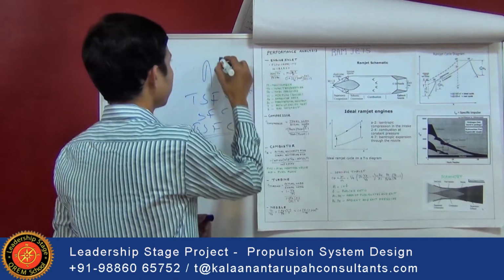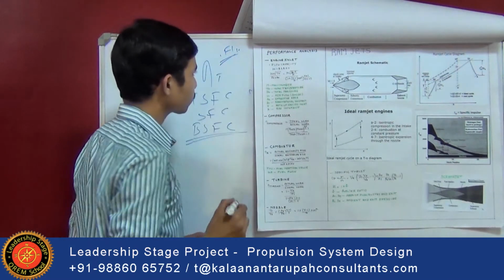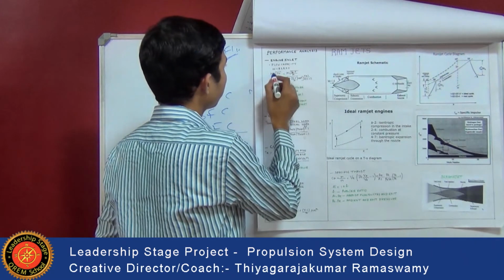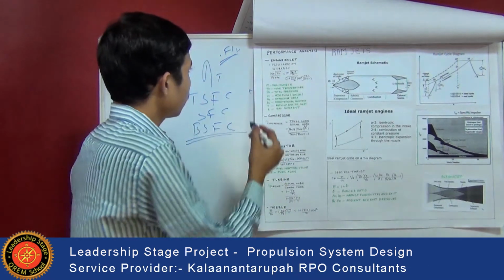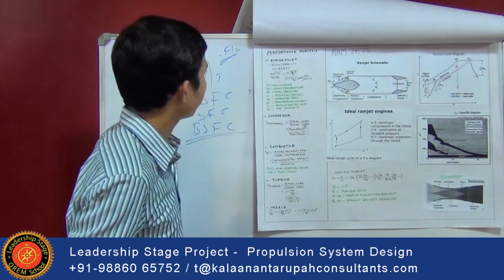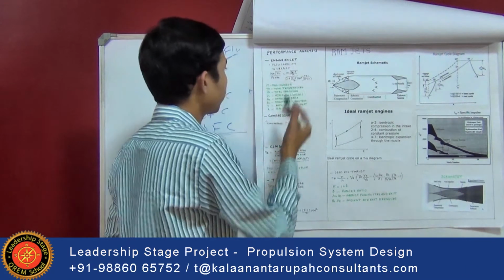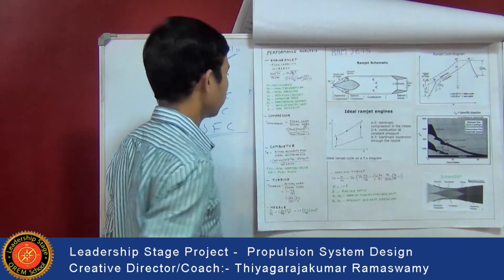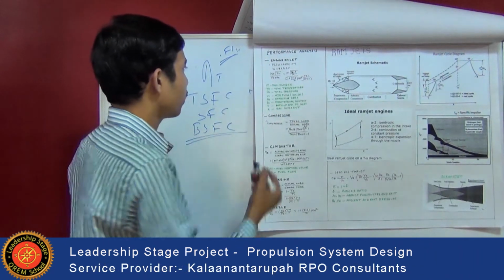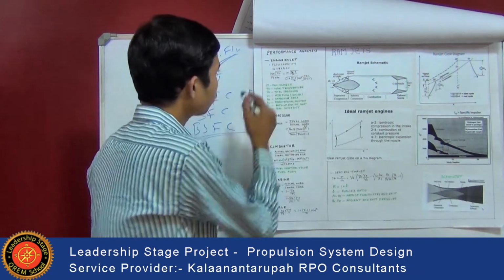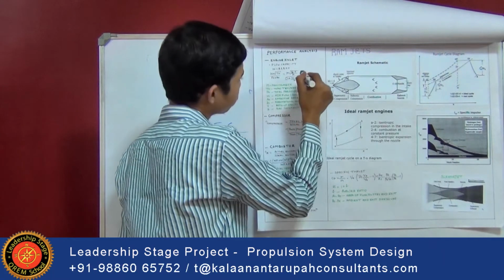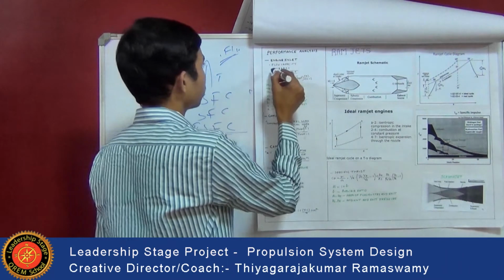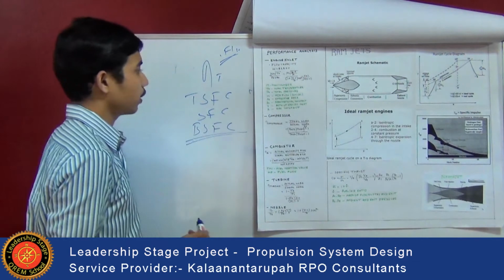First, let's see what is the flow capacity. That is flow capacity at the inlet. That is nothing but W is equal to rho AV. This can be calculated in the formula W into root of Tt, that is Tt is nothing but total temperature, to the product of the Pd into AE, that is nothing but total pressure and the effective area, which is equal to Mach number into square root of Gc into gamma divided by R. Gc is nothing but the gravitational constant, gamma the ratio of specific heats and R the gas constant. To (1 plus (gamma minus 1) divided by 2 into M square) to the power of (gamma plus 1) divided by 2 into (gamma minus 1). Here you will be knowing all these things, then this flow capacity can be calculated.